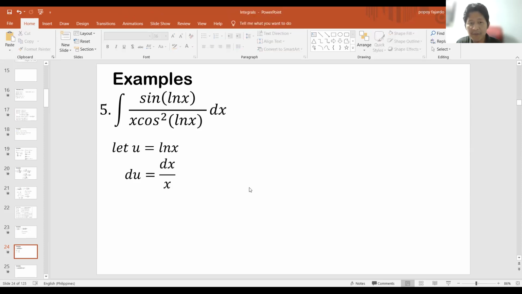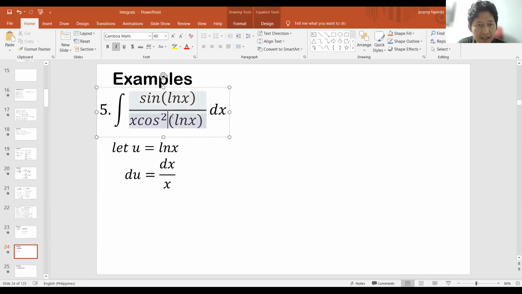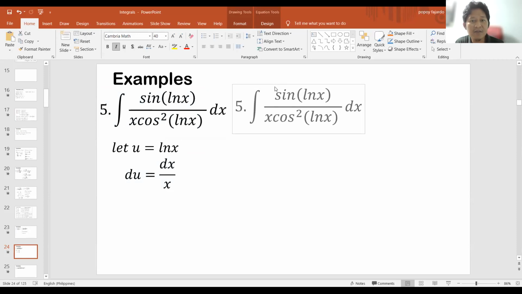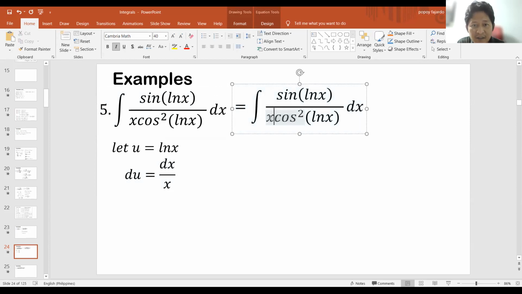Now, kung mapapansin ninyo, dito sa ating integral, meron ka ring x dito sa baba, di ba? So parang dx over x lang siya. So pwede na natin itong palitan, itong dx over x ng du. Ito papalitan din natin ng u. So if I try to do that, what will happen? Okay? Itong x na ito, pwede kong tanggalin.